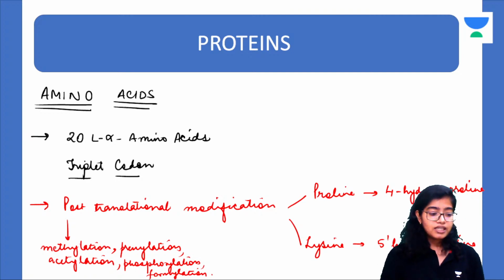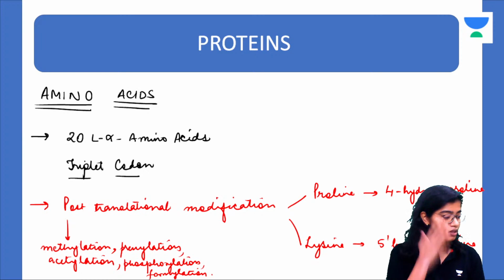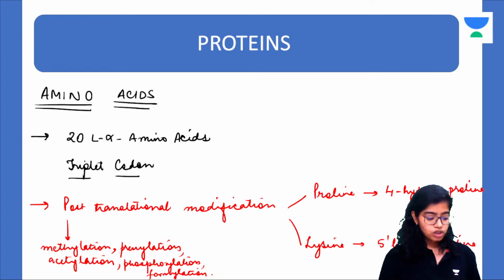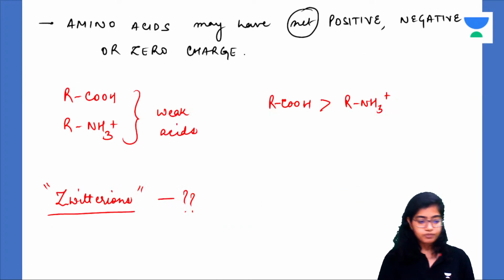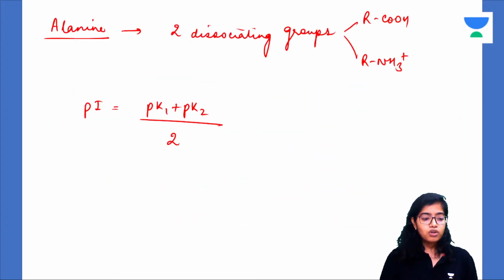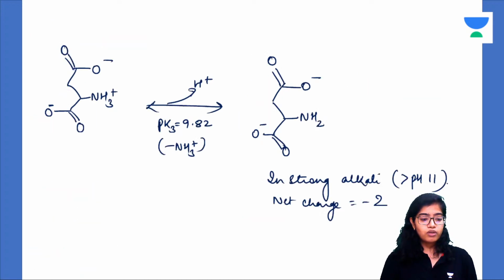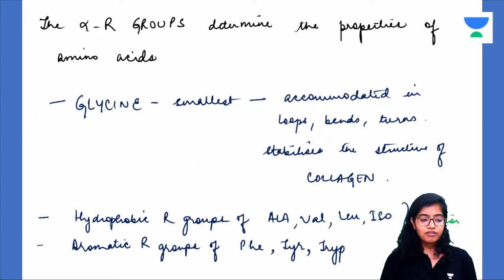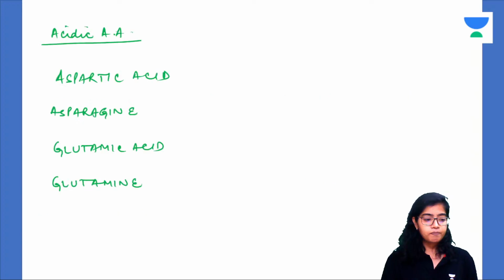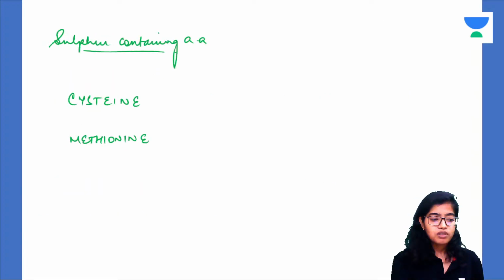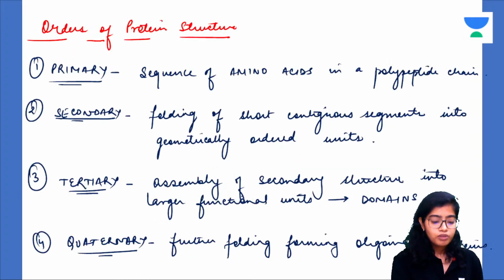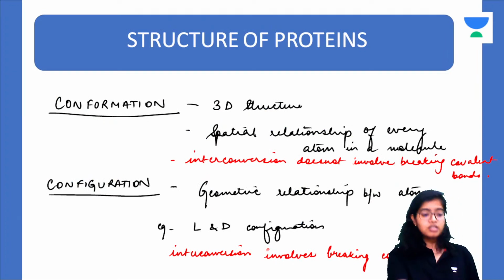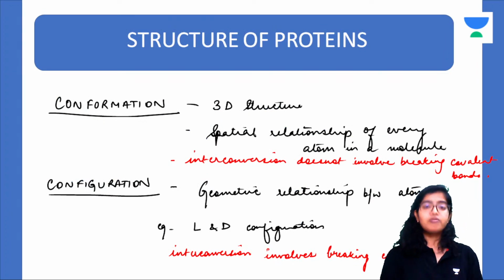Now, we had started with proteins yesterday. We had started with the structure. What we discussed was the structure and the properties of amino acids. All of you must be following all this that we discussed yesterday. Different types of amino acids, their properties, and also their synthesis we have discussed. Superficially only have we discussed the synthesis; we'll come back to it later when we start with metabolism. Right now we are just discussing the structure.